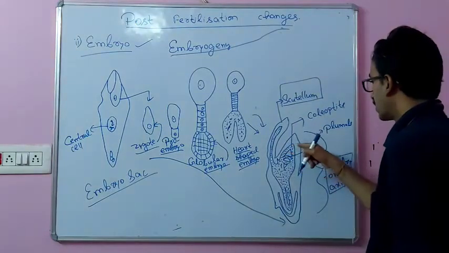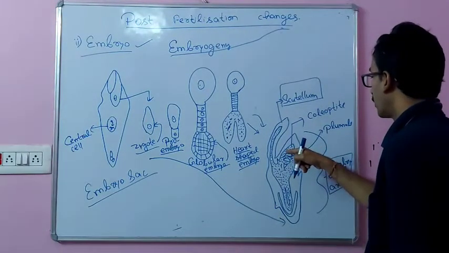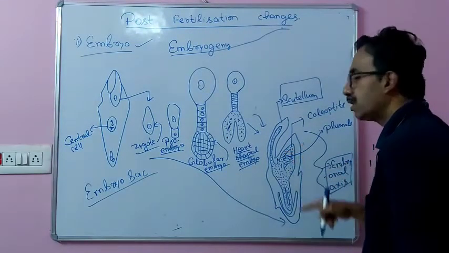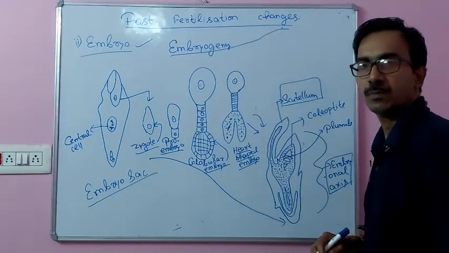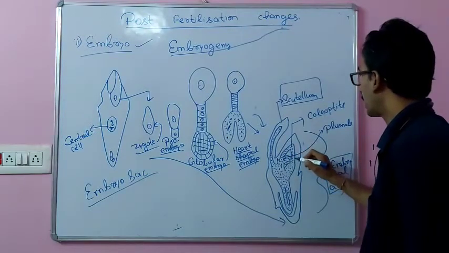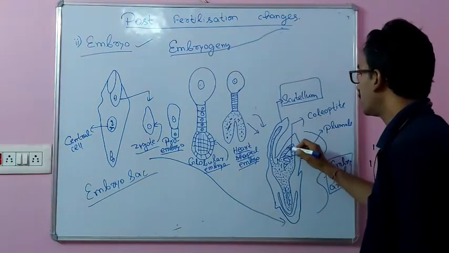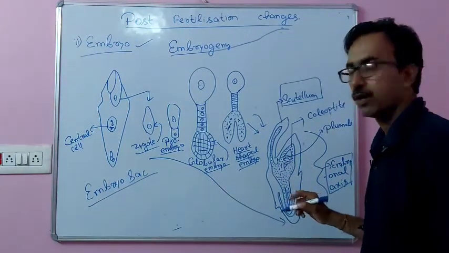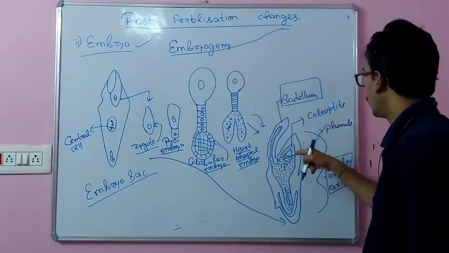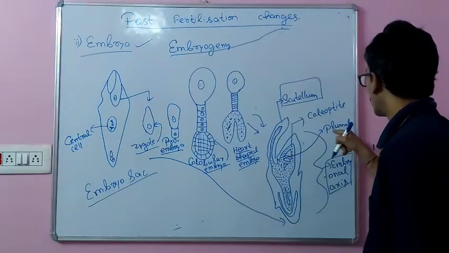This entire structure is the coleoptile, which comprises a large number of small leaf primordia. Leaf primordia are those structures from which the leaf develops. This coleoptile gives protection to the plumule part.